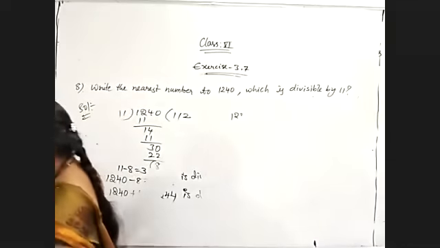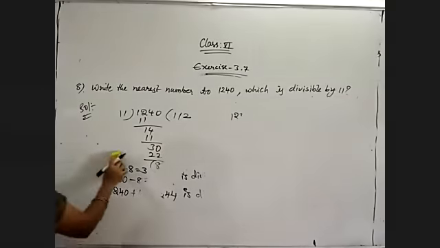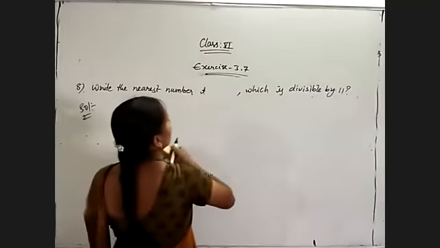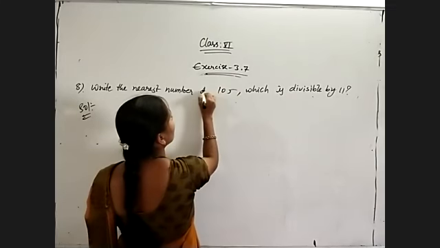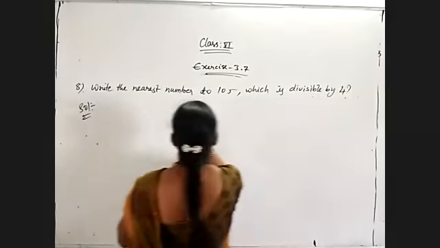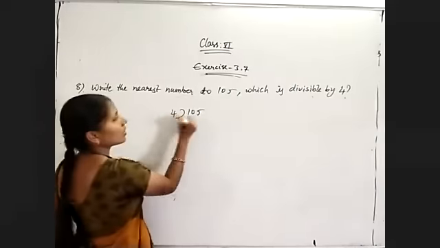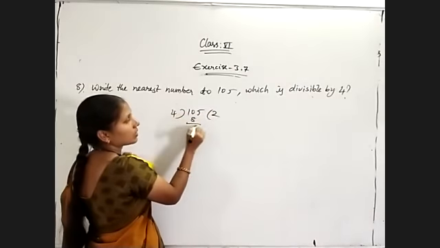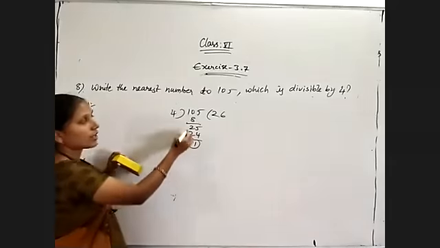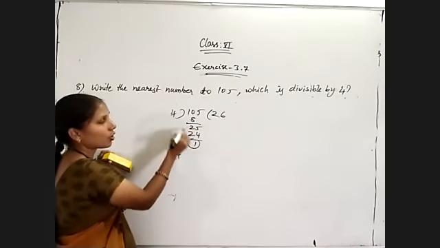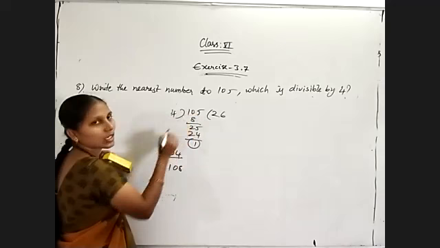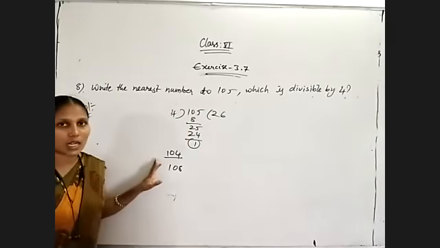One more question is there. Write the nearest number to 105 which is divisible by 4. So very simple, 105 divided by 4. 4 twos are 8, 25, 4 sixes are 24. So by subtracting 1, we will get 104. And 4 minus 1, by adding 3, 108 we will get. 104 is nearer to 105. So the required number is 104.